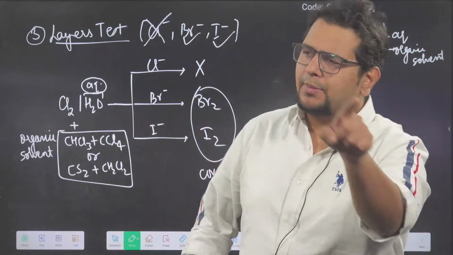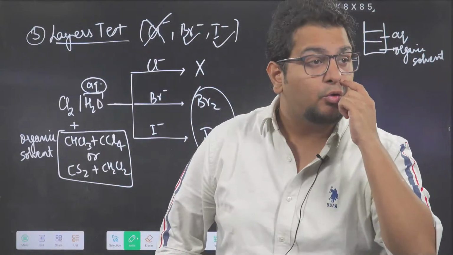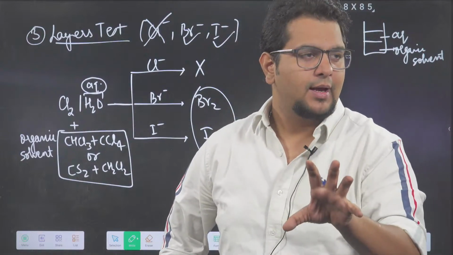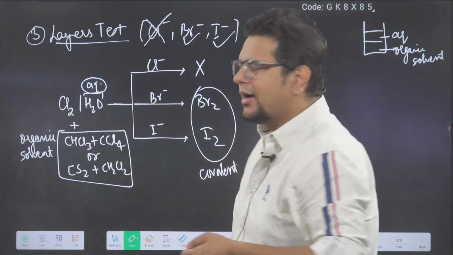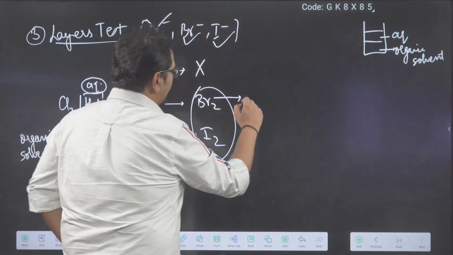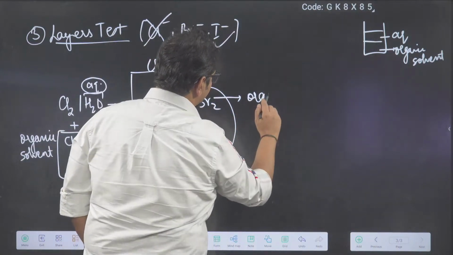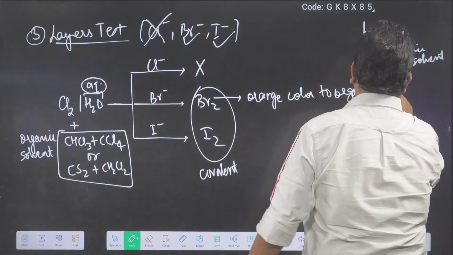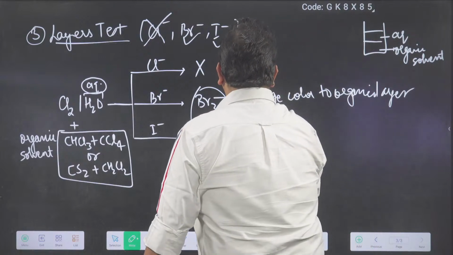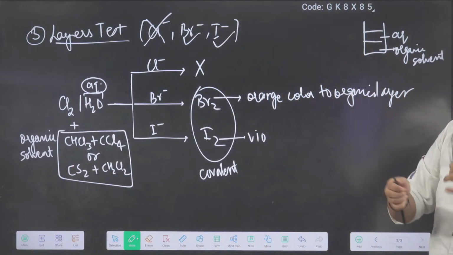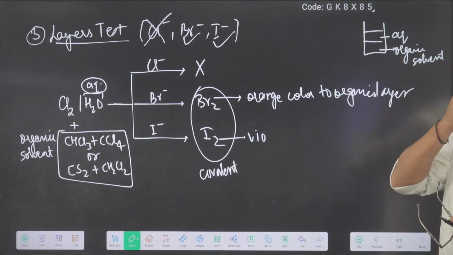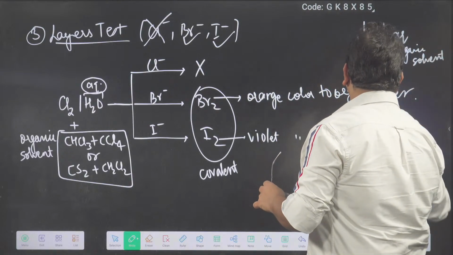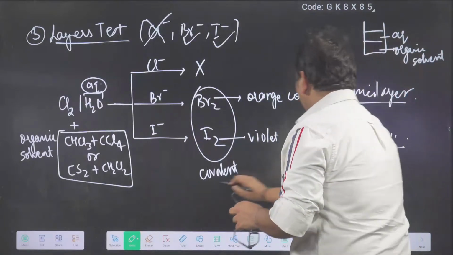Ionic compounds are soluble in water. Ions will go in water, so ionic compounds will be soluble in water. Covalent compounds like bromine and iodine will be soluble in the organic solvent. So bromine will go in the organic solvent and it gives orange color to the organic layer. And iodine is consistent. That means iodine always gives you the same color, violet. So it gives you violet color in the organic layer. So which layer? Organic layer. Why? Because they are covalent.